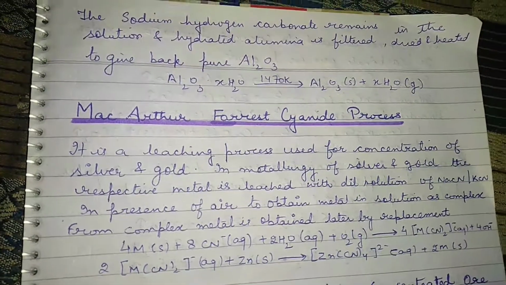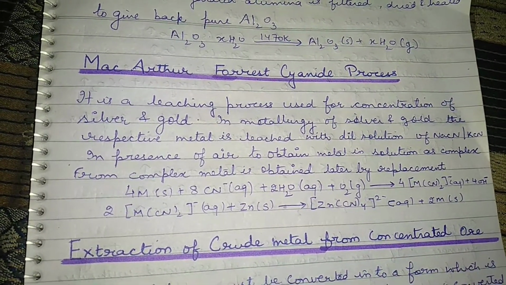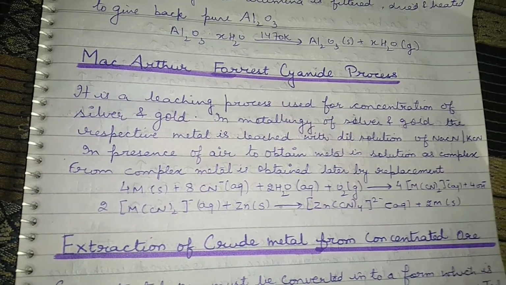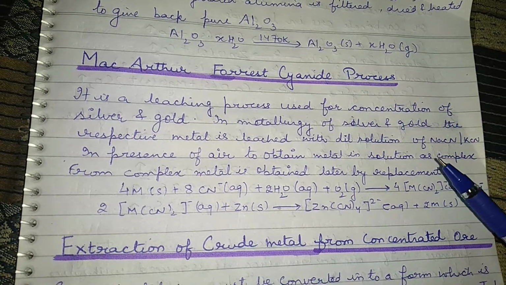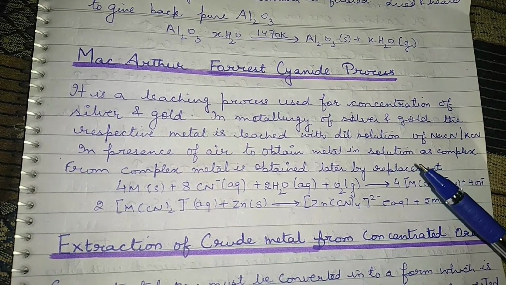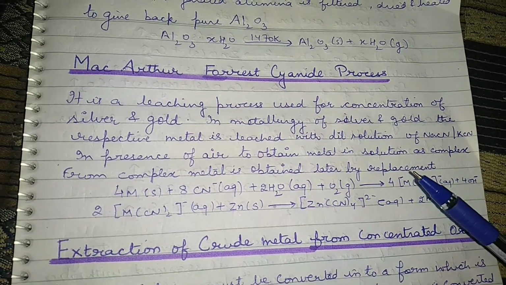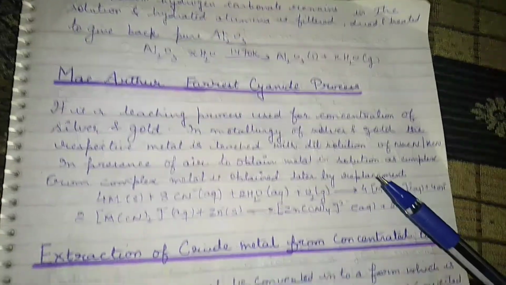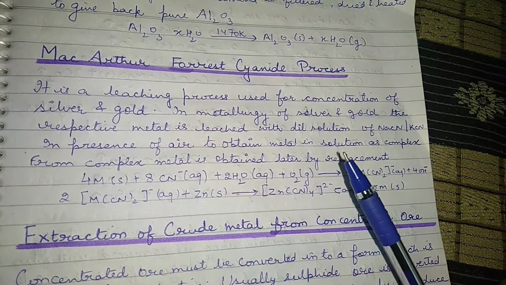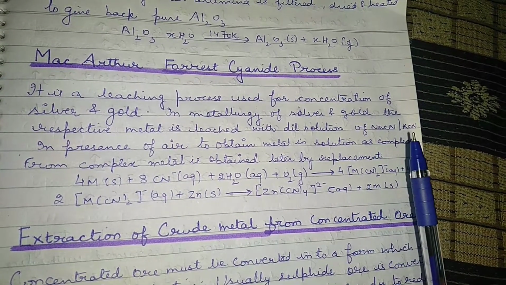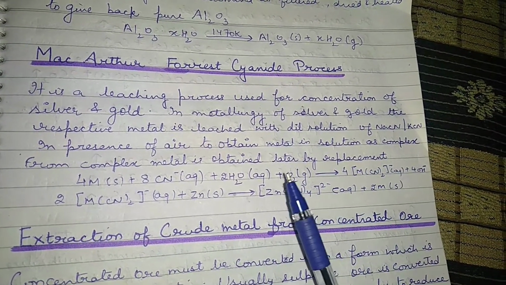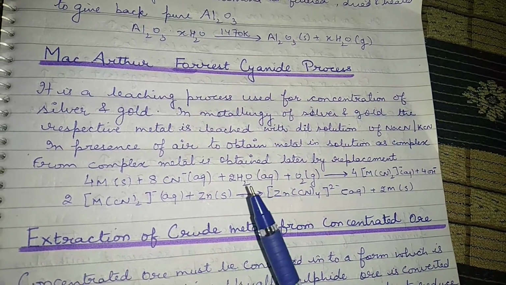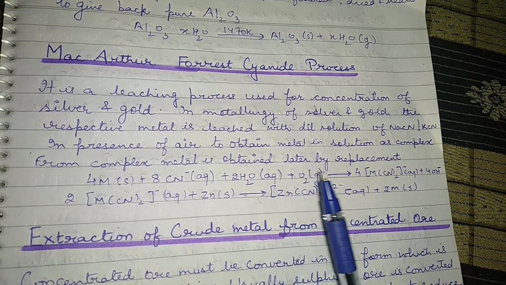Okay, now the next one is the MacArthur Forrest cyanide process. Let's read once what is written in it. It is a leaching process used for the concentration of silver and gold. A very important process for the isolation of these metals, silver and gold. In the metallurgy of silver and gold, the respective metal is leached with a dilute solution of sodium cyanide or potassium cyanide in the presence of air to obtain the metal in solution as a complex. From the complex, the metal is obtained later by replacement.